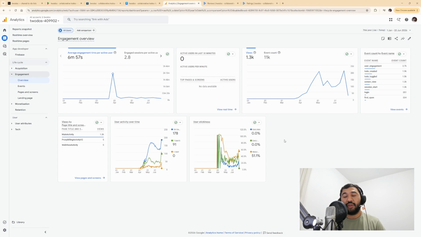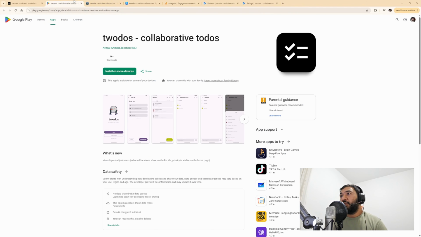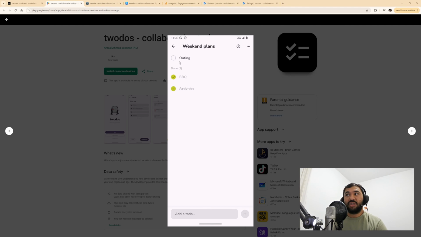Like, for example, this edit feature. It was planned, but I never shipped it because to me, that was not important. If you look at the flow, if you just swipe on the task itself, it's deleted, and then you can add a new one, which is fine. But to the person, it was more important because for me, it's just one word.